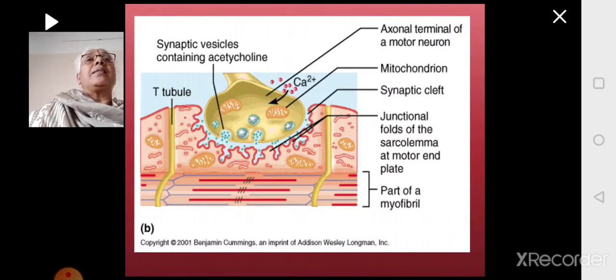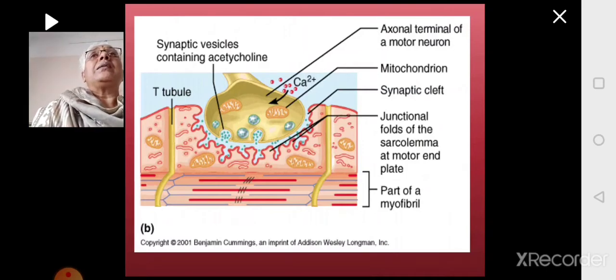If you look at the inner aspect of the end bulb, you will see that it contains mitochondria and also membrane-bound vesicles called synaptic vesicles. These synaptic vesicles contain the neurotransmitters. The most common neurotransmitter is acetylcholine. Acetylcholine is present inside these synaptic vesicles.